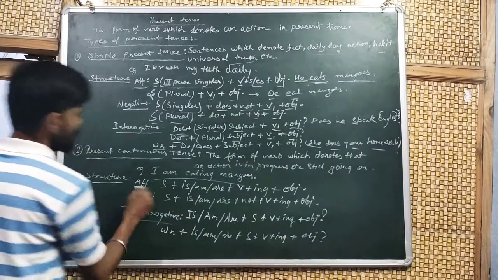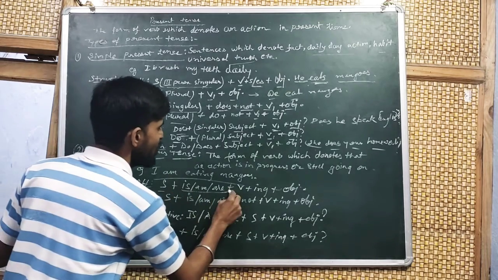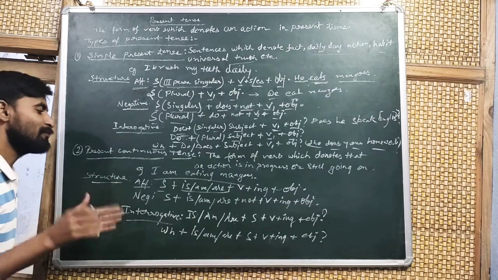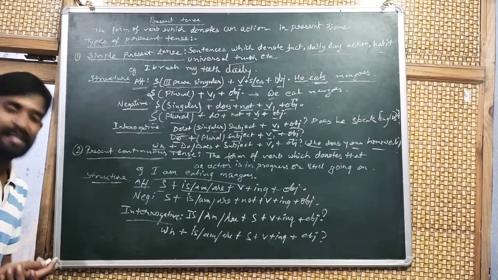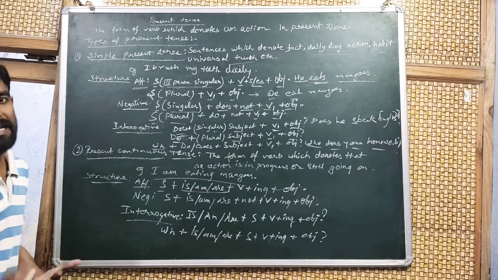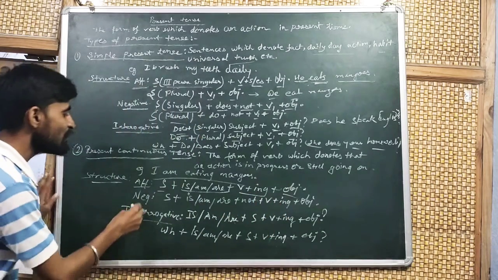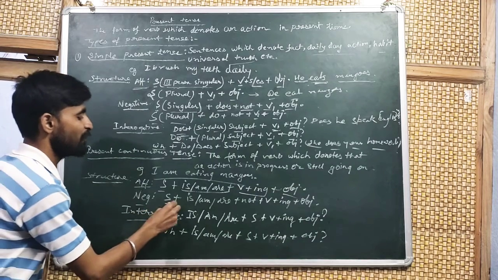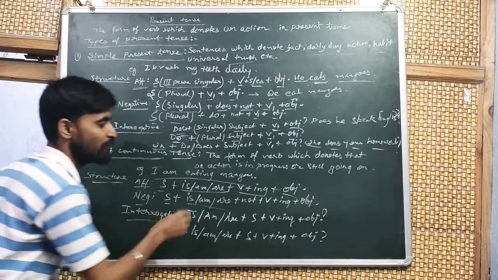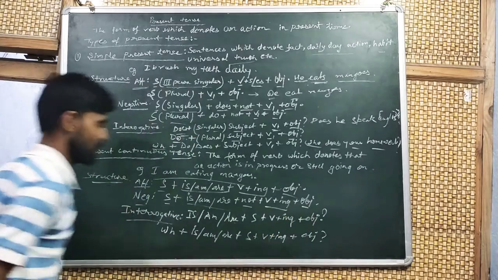The structure for an affirmative sentence: subject plus the suitable helping verb. If the subject is singular, then we use is. If the subject is plural, then we use are. If the subject is I, then we use am. Then verb plus ing plus object. For a negative sentence, according to the type of subject, singular or plural, we add is, am, or are, then not, then verb plus ing plus object.